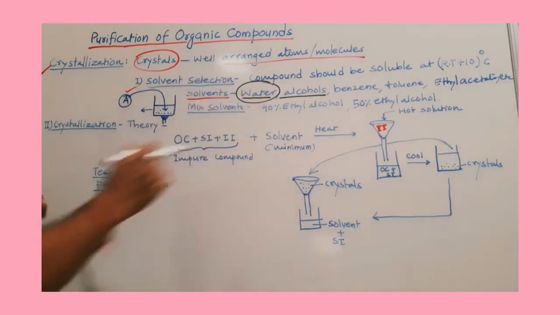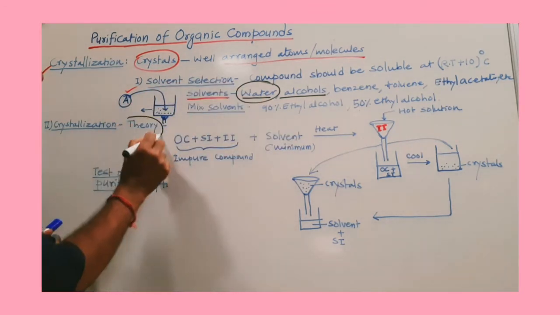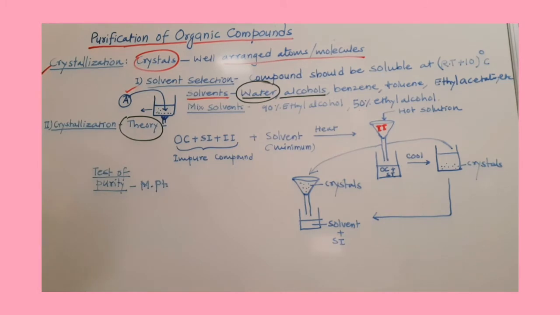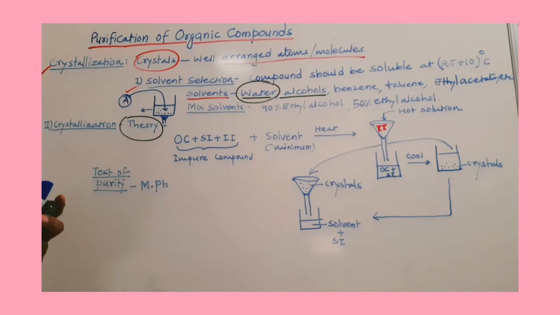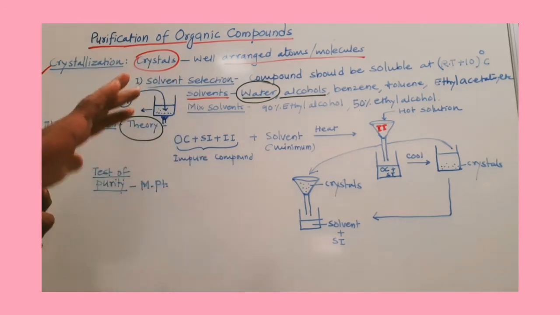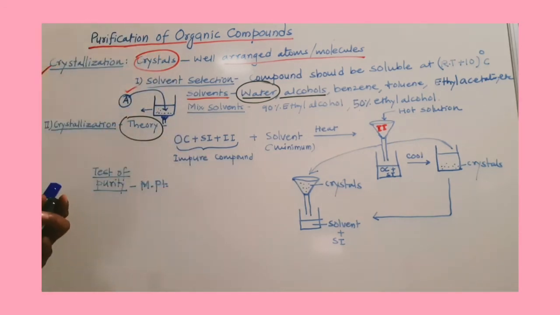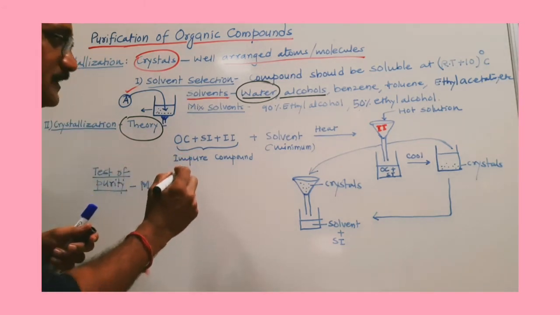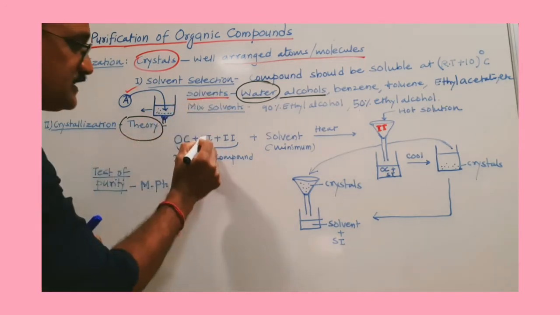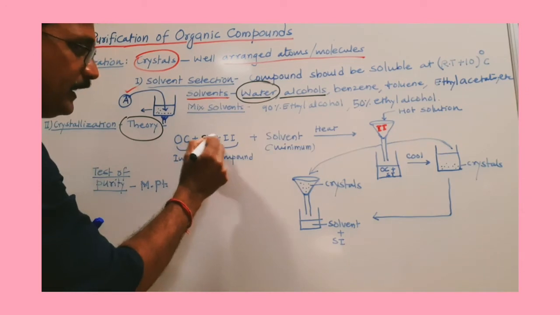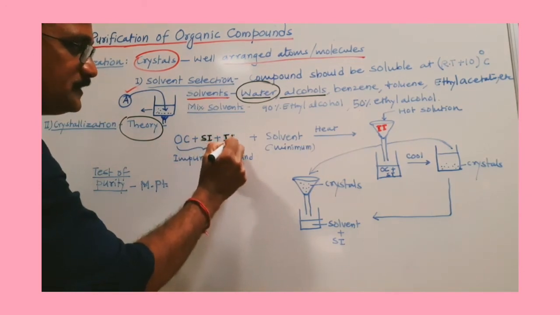Now I am going to discuss crystallization, its theory and its procedure. When we want to crystallize our organic compound, that organic compound is probably impure. The purpose of crystallization is to purify that organic compound by removing impurities. Which impurities are there? We can divide the impurity into two types: soluble impurity and insoluble impurity.